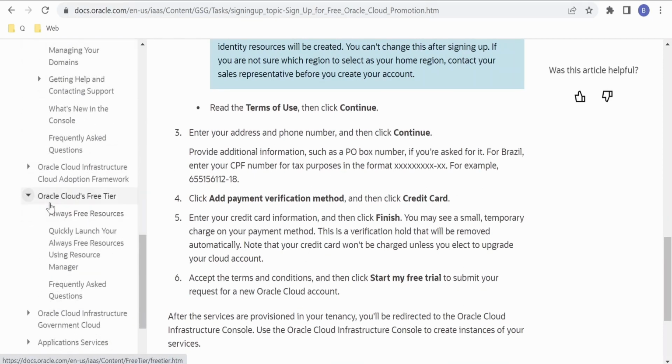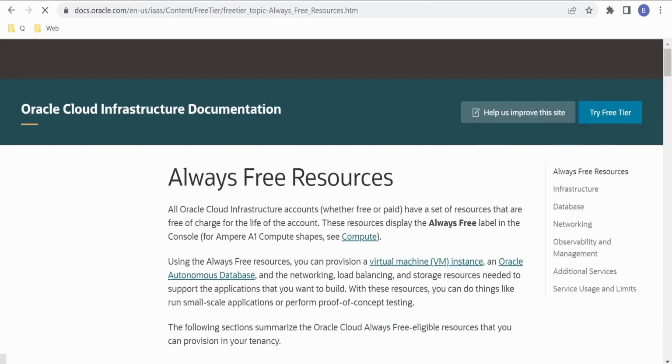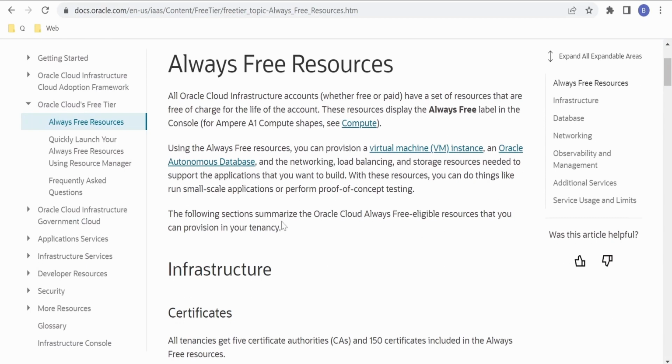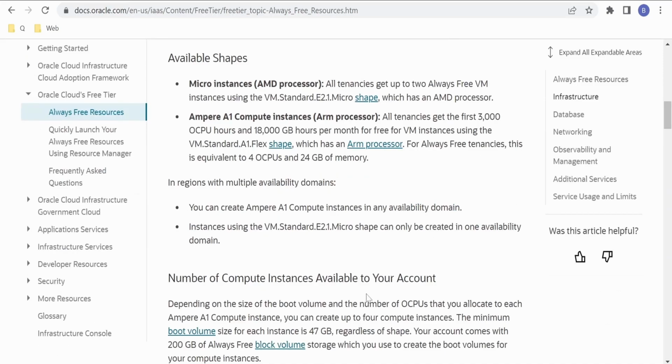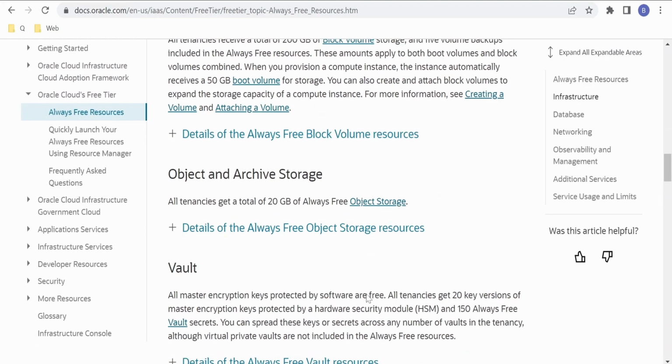For more details, you can come over here, that is Oracle Cloud's Free Tier, and you can check what the Always Free resources available with free accounts are. That is, once your free credits are over, or if you cross the 30 days limit with your free account, then it will convert to an Always Free account with the free resources. So you can check in detail what resources are available with this Always Free account.